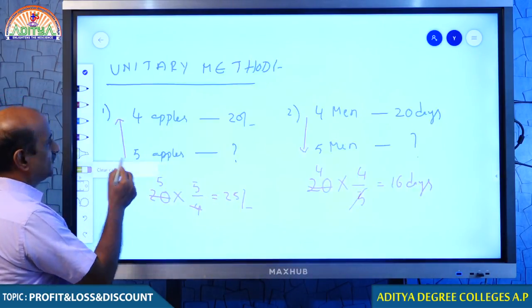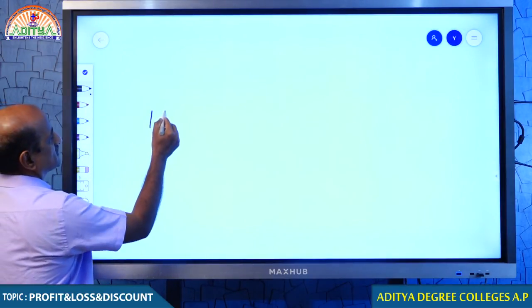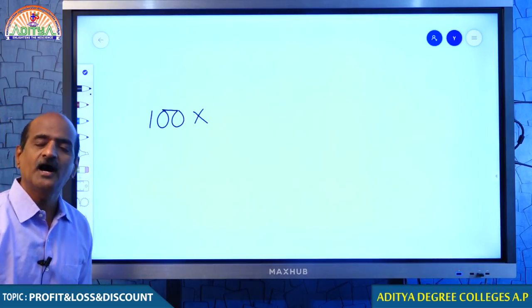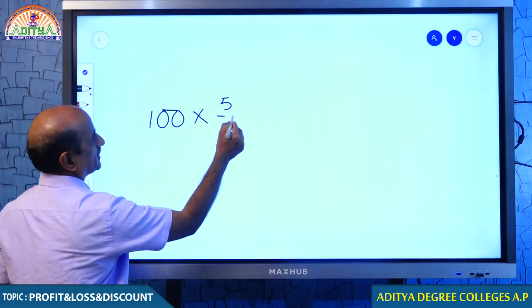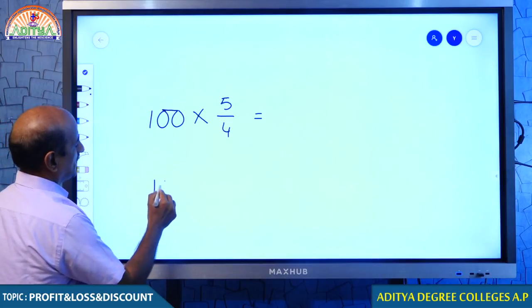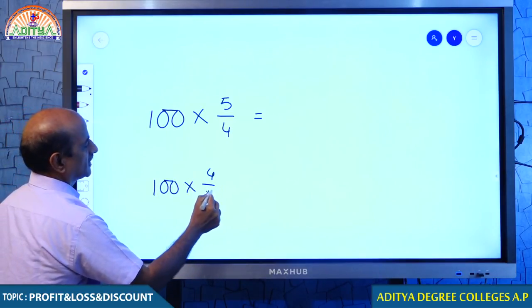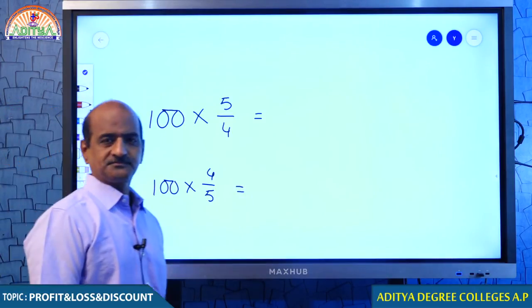Come on, students, before we discuss this question, let me give you one example. Suppose I have 100 rupees with me. If I multiply 100 rupees by 5 by 4, what happens? You must tell me, students.